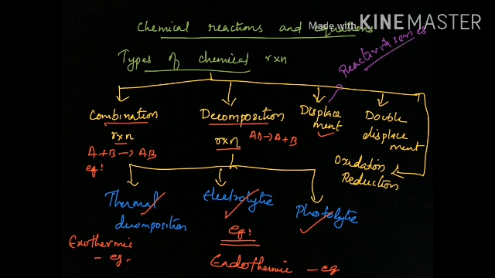Then when you study the double displacement, double displacement means mutual transfer of the ions is taking place. Here you need to study the precipitation reaction, right? Precipitation. So sub-reactions are also there. Its examples are also needed. Okay, so this is a chart of the types of chemical reaction that you need to study. Read the textbook well. After reading the textbook, compare it with the notebook. Study all the things given in the notes, plus read the textbook also.